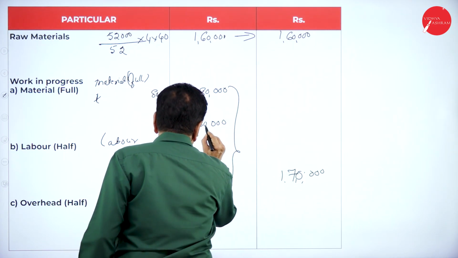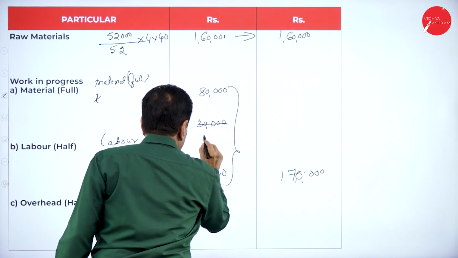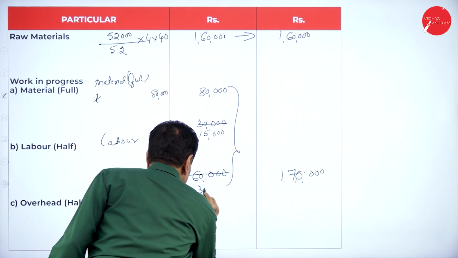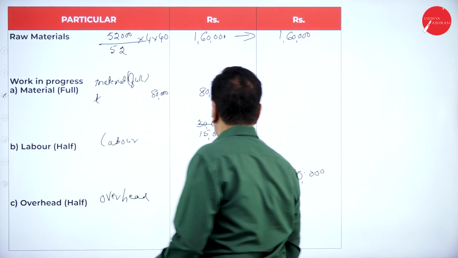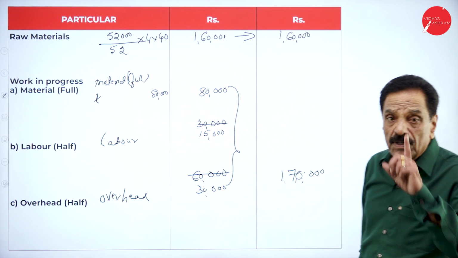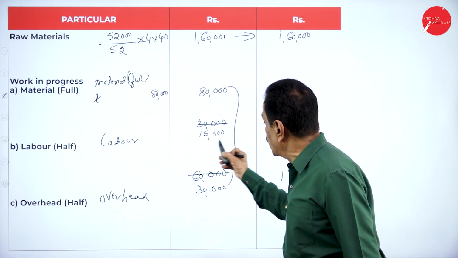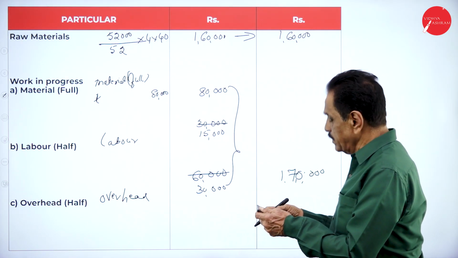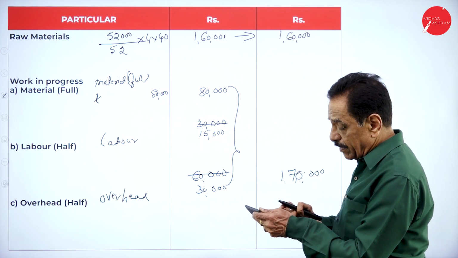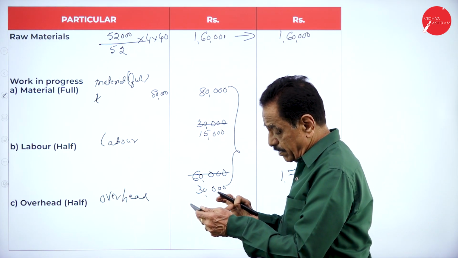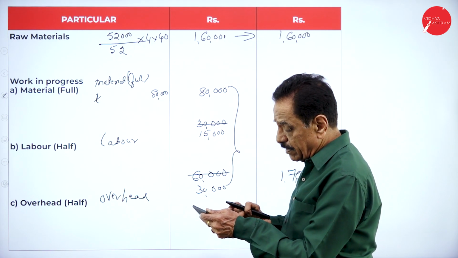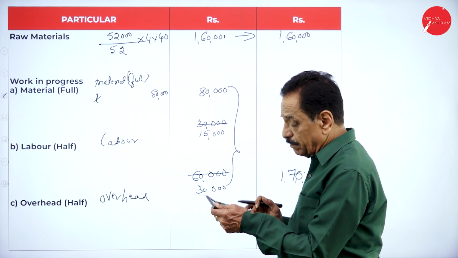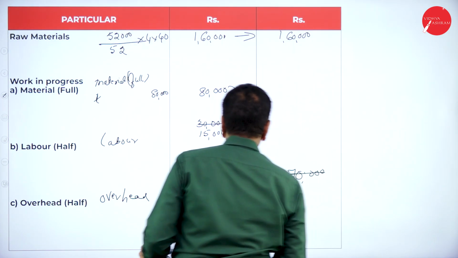Then this becomes half of this, 15,000. This becomes 30,000. If you assume that only half has been taken into consideration, then we have to take 80,000 full value, labor half. So this becomes 80,000 plus 15,000 plus 30,000 become 1,25,000.